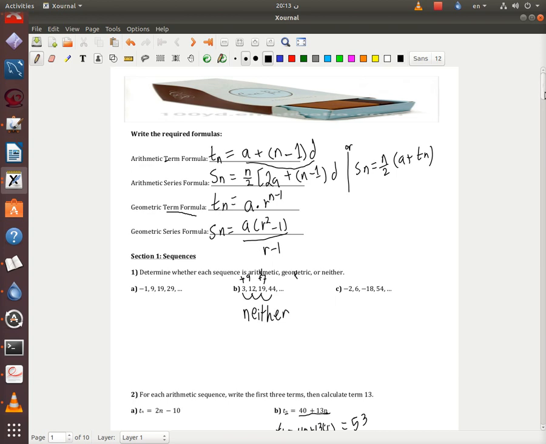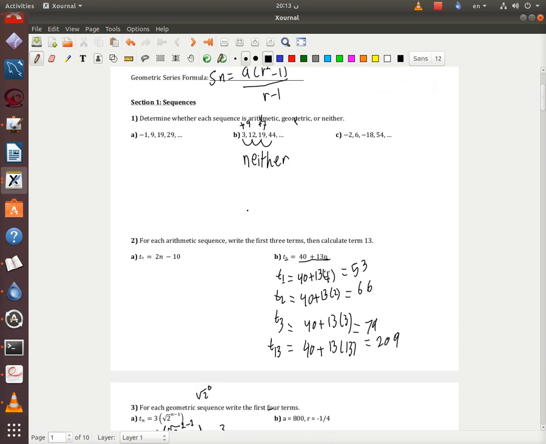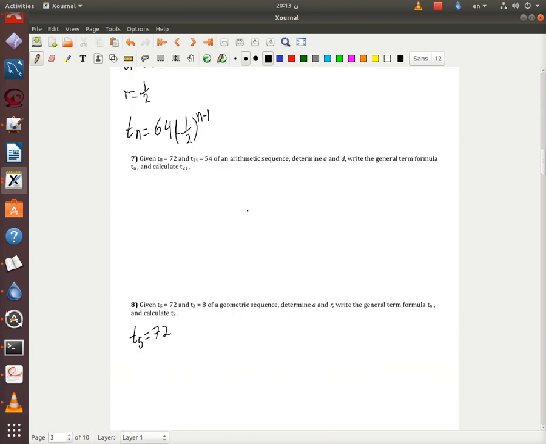Now, he didn't say T5 is a, because it's T5.